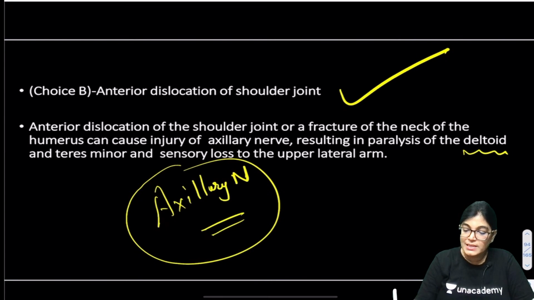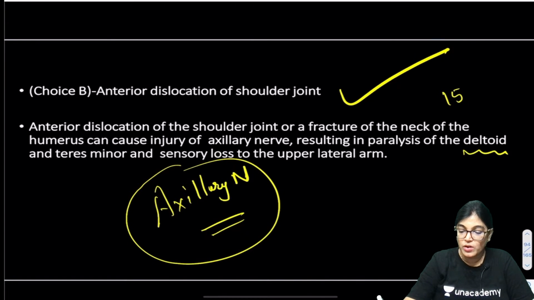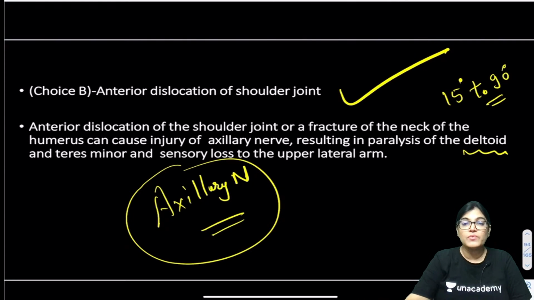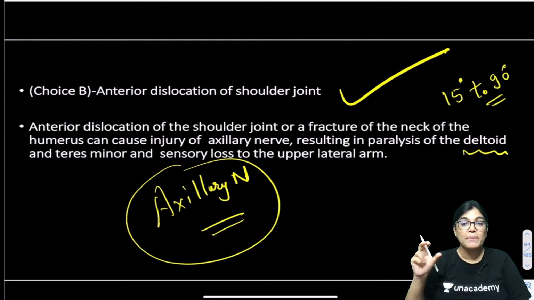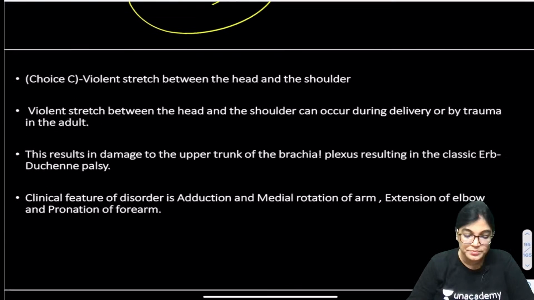And if deltoid is involved, so the loss of abduction is there, but loss of abduction will be occurring from 15 to 90 degrees. In the patient, loss of abduction was above 90 degrees, above horizontal level. So the acromial fibers of deltoid cause abduction of arm or shoulder joint ranging from 15 to 90 degrees. So this can't be the correct answer.